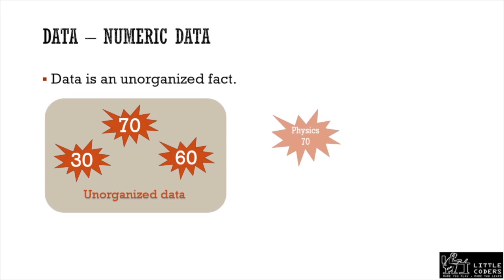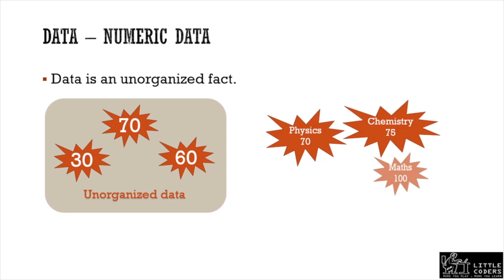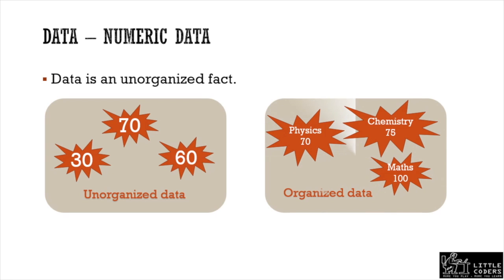If I say physics mark is 70, chemistry mark is 75, mathematics mark is 100, then I have stated facts. This is a mark and it corresponds to maths, physics, chemistry, like that.